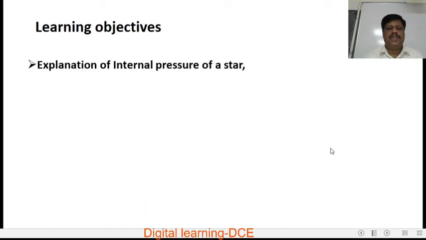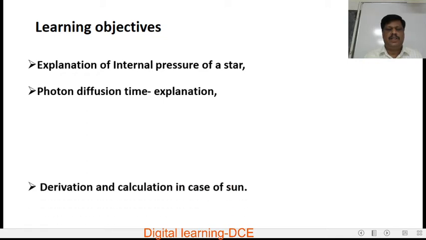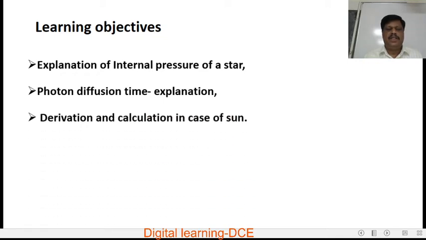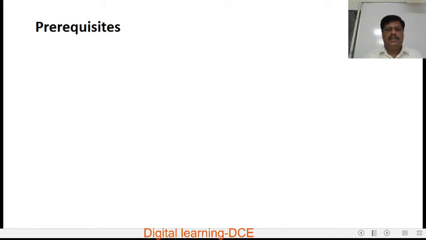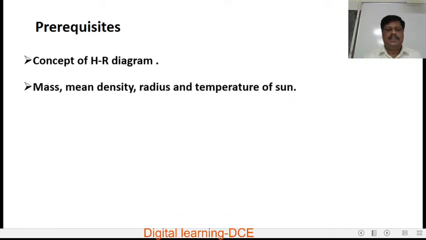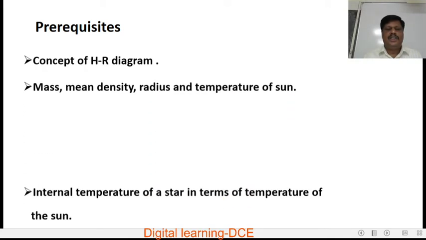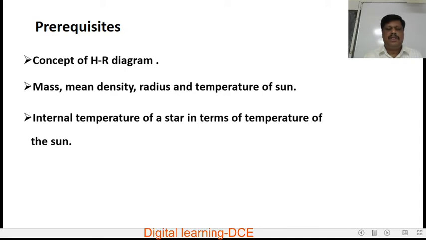The learning objectives are explanation of internal pressure of a star, photon diffusion time, explanation and derivation and calculation in the case of the Sun, and the mass luminosity relation for a star and explanation. What are the prerequisites? Concept of the HR diagram, mass, mean density, radius and temperature of the Sun, and internal temperature of a star in terms of the temperature of the Sun.